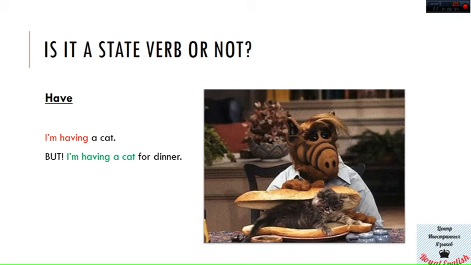The phrases like to have a shower, to have a bath, to have a snack, to have breakfast, to have dinner, to have a drink, whatever, they can be used in a continuous form because their meaning is not own, is not possess or belong to.